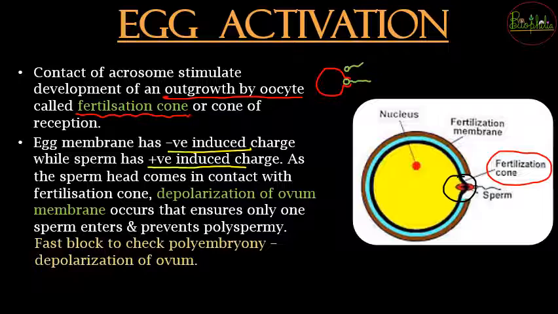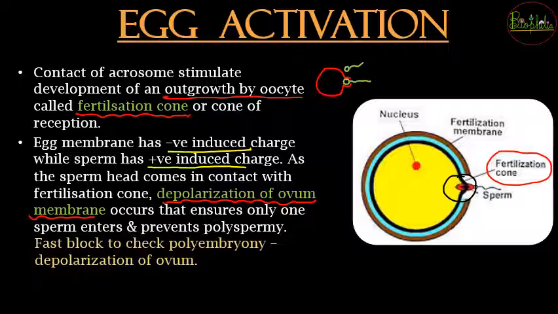There is going to be depolarization of the ovum membrane. So once there is depolarization of the ovum membrane, positive negative charges आके एक दूसरे से टकराएंगे, what is going to happen? There is going to be a big blast. सो वो जो ब्लास्ट होगा, जो पॉजिटिव नेगेटिव चार्जेस एक साथ आने की वजह से, that is going to be ensuring that only one sperm enters.